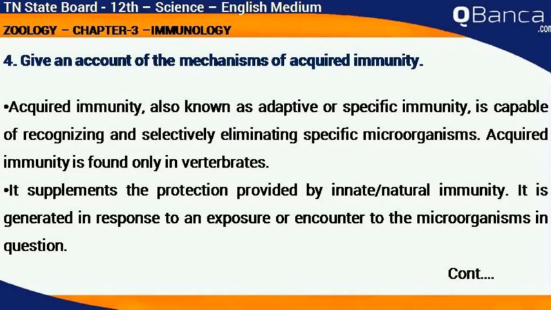An account of the mechanisms of acquired immunity. Acquired immunity, also known as adaptive or specific immunity, is capable of recognizing and selectively eliminating specific microorganisms. Acquired immunity is found only in vertebrates. It supplements the protection provided by innate or natural immunity. It is generated in response to an exposure or encounter to the microorganisms in question.